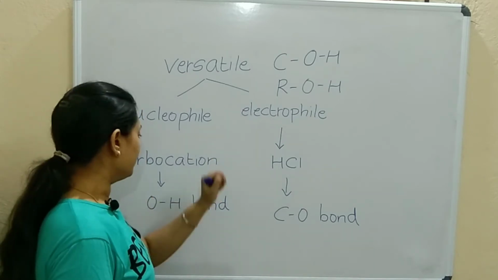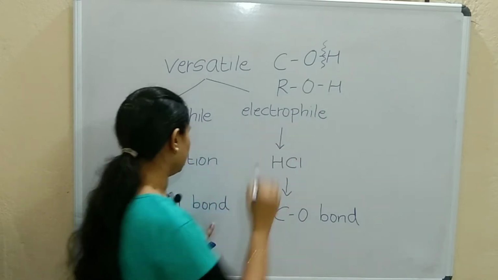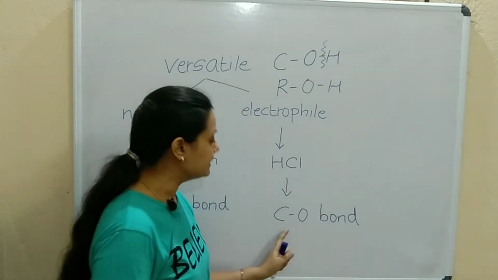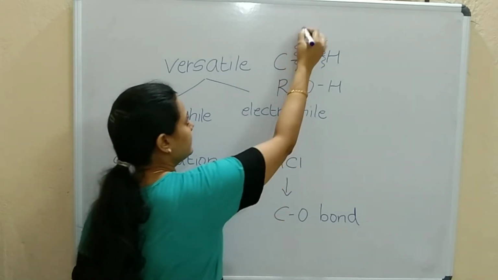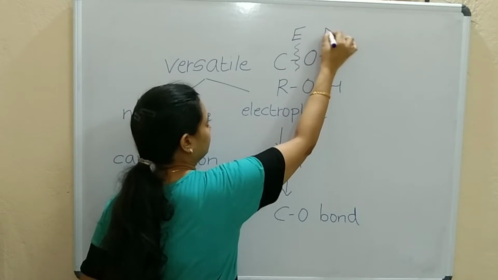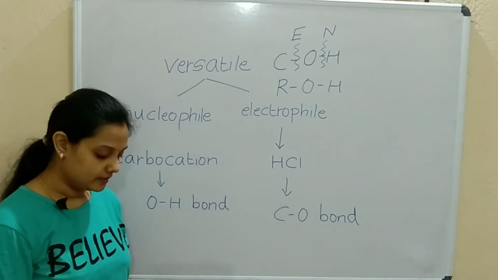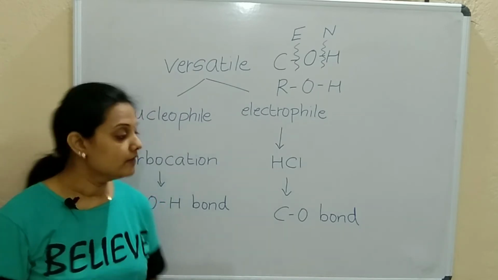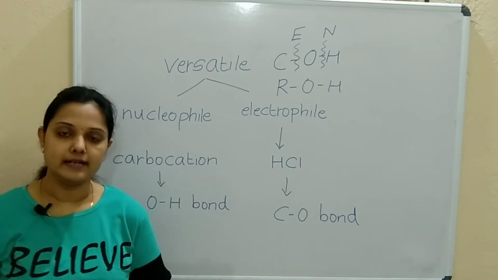So if the bond between O and H is broken, at that time they act as a nucleophile. And if the bond between C and O is broken, at that time they act as an electrophile. Correct? So this is the reason why alcohols are versatile in nature. We will see the reactions of this, how it is acting as nucleophile and electrophile.